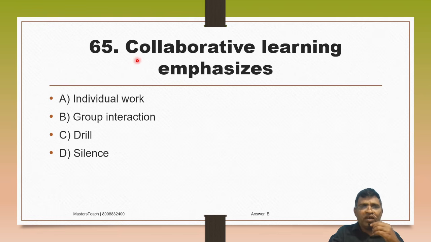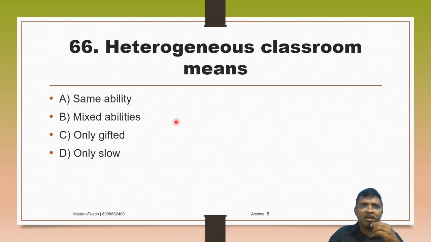Then 65. Collaborative learning emphasizes A. Individual work, B. Group interaction, C. Drill, D. Silence. So collaboration is related to group interaction, not individual, not drill, not silence, but B. Group interaction.